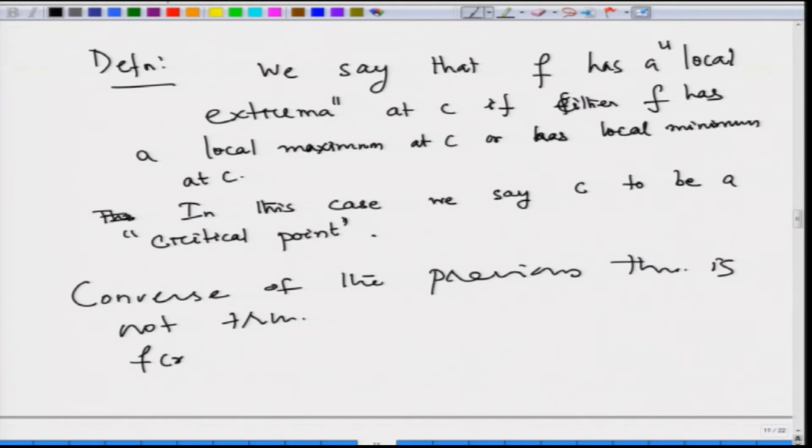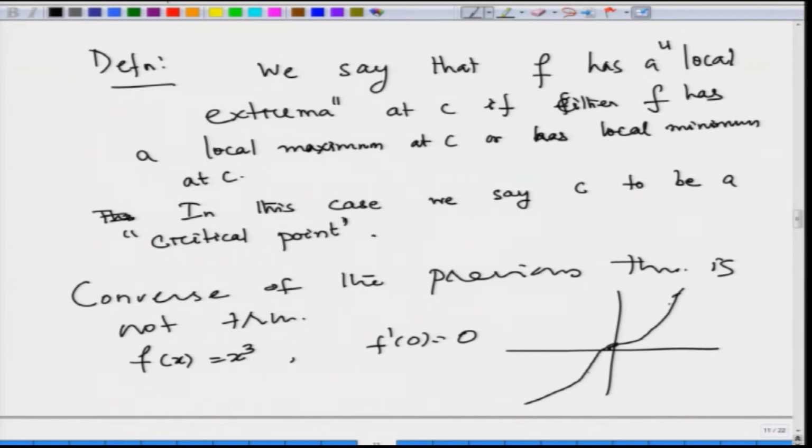Take for example, f of x is equal to x cube. Now, f prime of x is equal to 3 x square, and at 0 this is equal to 0. But as you can see from the graph of x cube, at the origin it is neither a local maximum nor a local minimum.